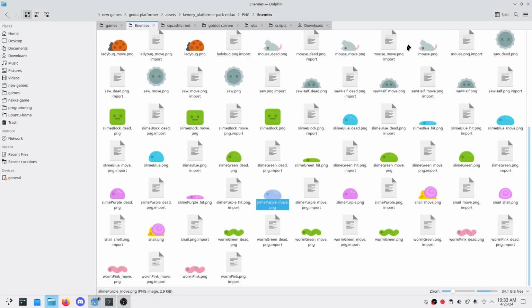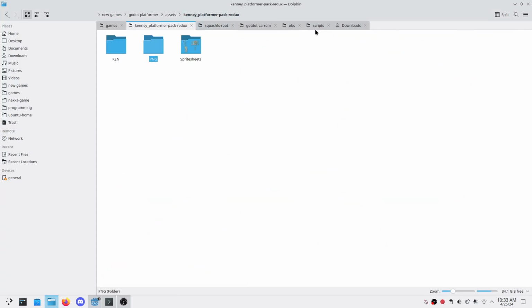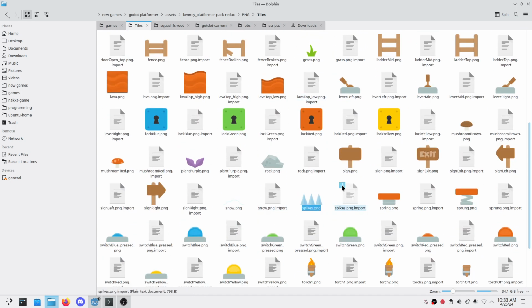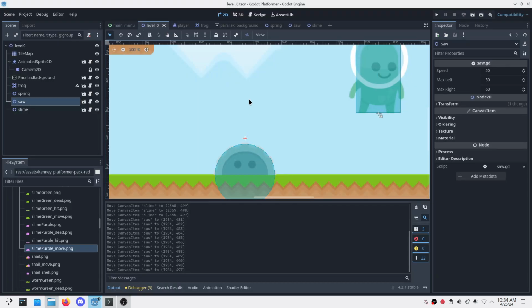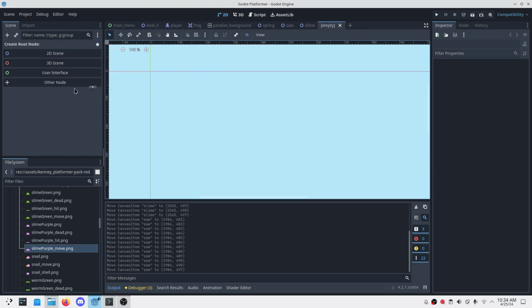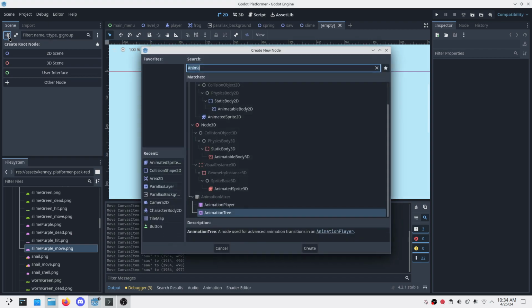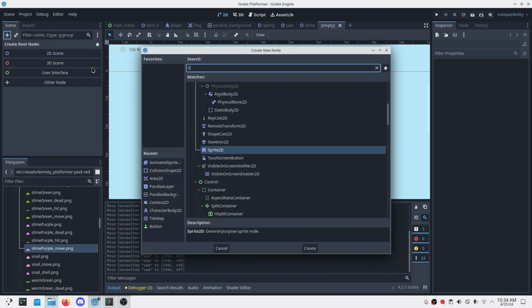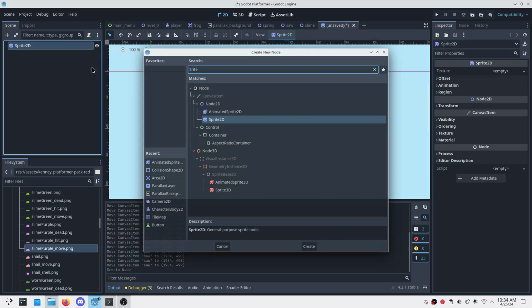Now I'd like to implement this tool called spike. It will act similar to the saw, but it won't move. So let's have another node. Node 2D, it can simply be a sprite.